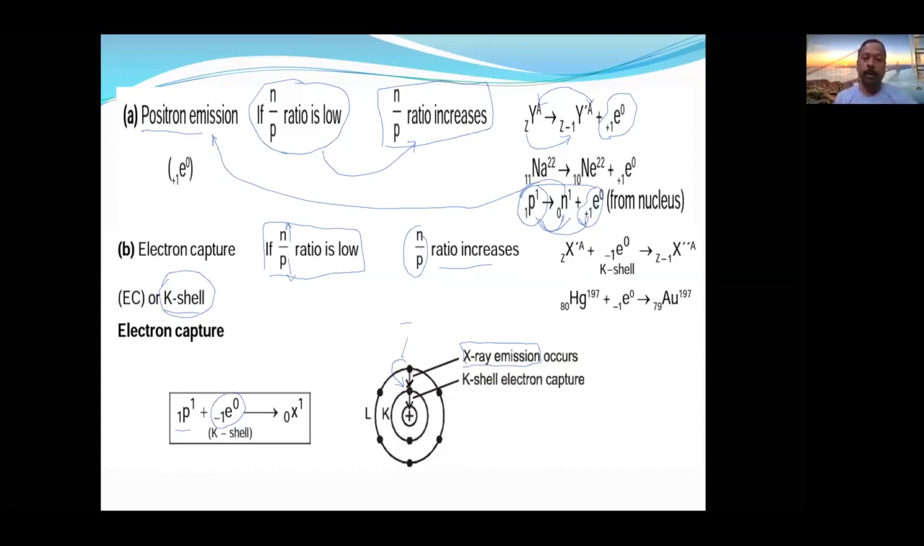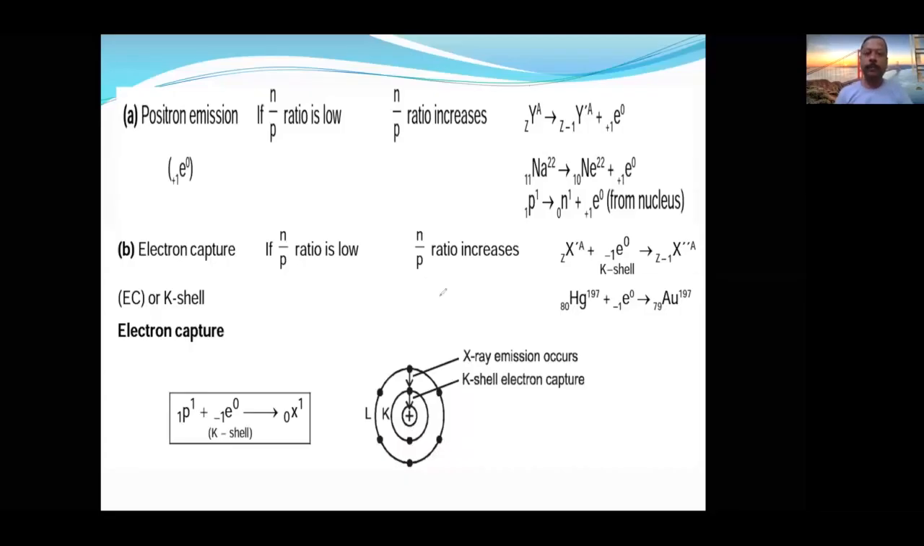Now tell me, K capture results in what change of atomic number? Because of K capture, does atomic number increase or decrease? See here, this is the atomic number before K capture, and this is the atomic number after K capture. This chart is very, very important. I think all of you understood. K capture, positron emission, the possibility of positron emission, everything is very much important. Now let us see the next slide.